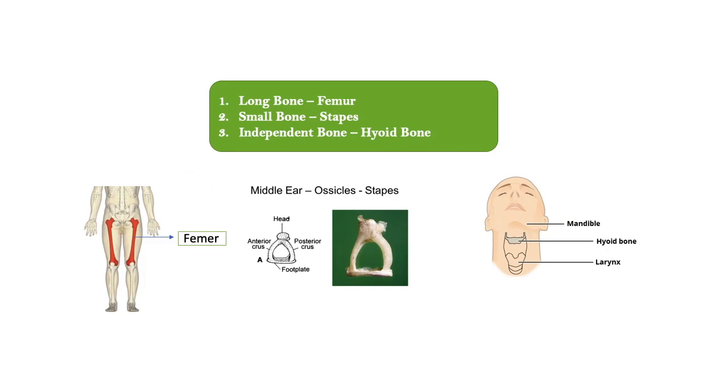And now some small questions. The longest bone in our body is the femur. Femur we can also call the thigh bone. This is the femur. This is the stapes. Stapes is the ear bone, the smallest bone in our body. And then the mandible. The independent bone is called the hyoid bone. So these three questions are also important. Thank you.